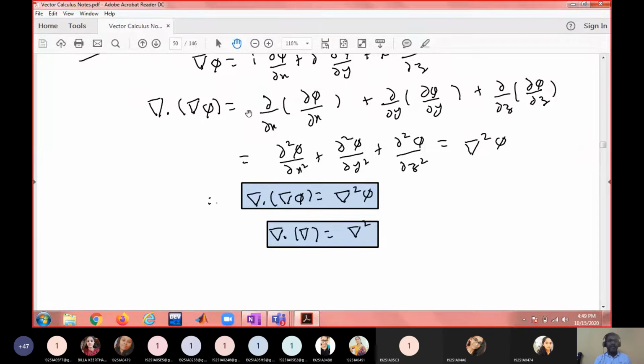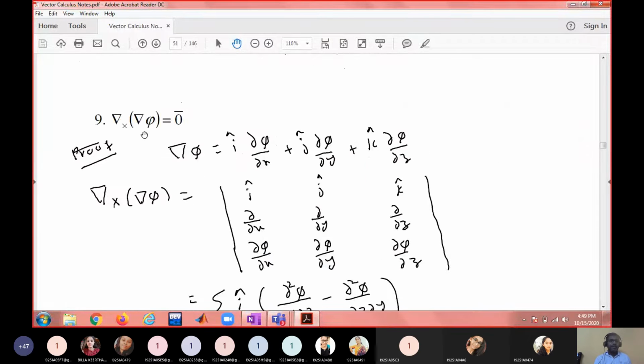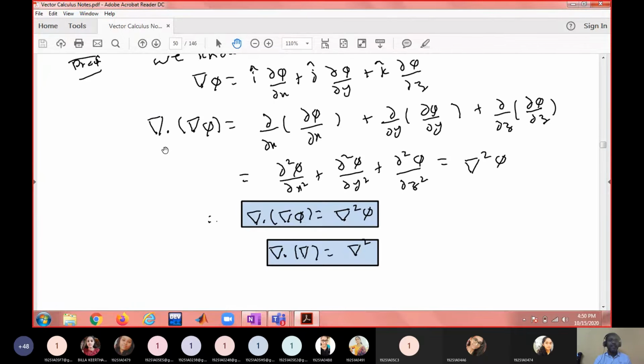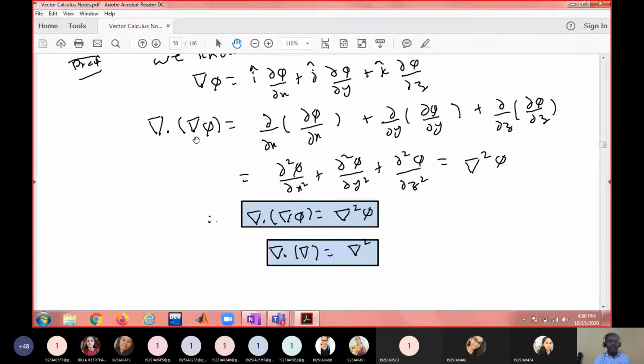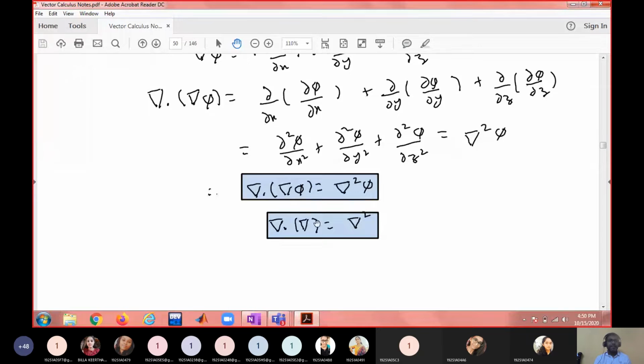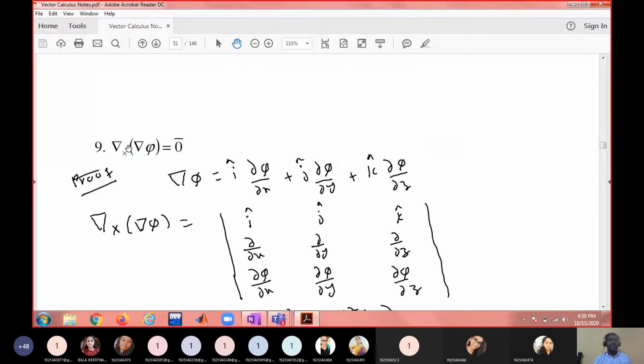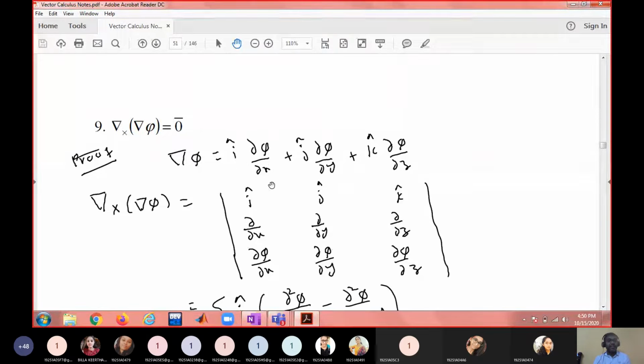Again, this is a simple derivative calculus. For any scalar function phi, curl of grad phi is always 0 bar. The previous one is divergence of grad, this is curl of grad. Divergence of grad is Laplacian, but curl of grad is the null vector. That means del phi is always irrotational. Therefore, del phi is always irrotational.